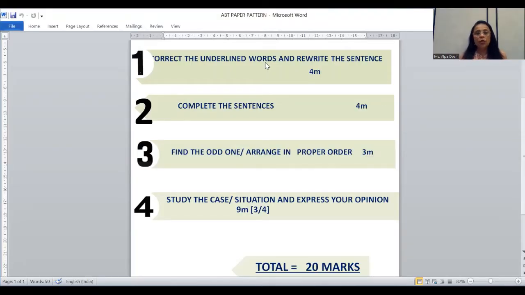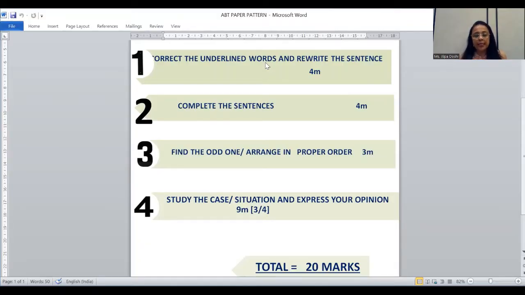Also there will be space provided for you to rewrite the sentence. As you know, the ABT paper has to be solved in the question paper itself, so please make a note of this: space will be provided. So in question number 1, a word is wrong in a sentence. You have to correct it in the right context and change it. 4 questions will be given, no option in this, all 4 have to be attempted.